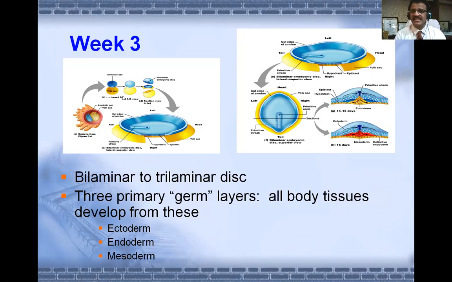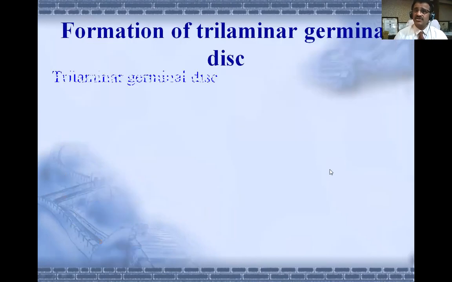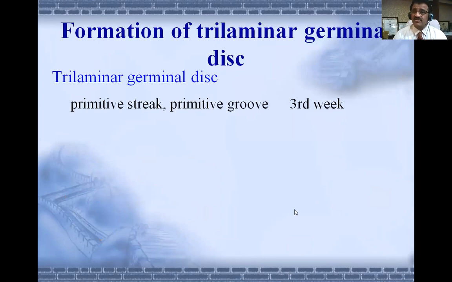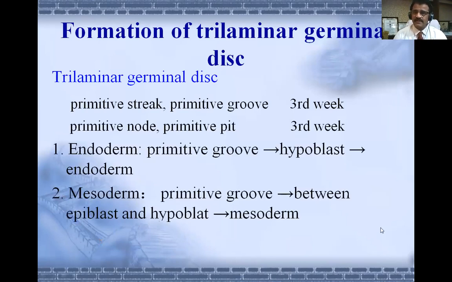So these layers are called germ layers. Germ means germinal layer. Germinal comes from germination, not from germs, not from kidney. All body tissues develop from this, and those are ectoderm, endoderm, and mesoderm. Formation of the trilaminar germinal disc takes place in the third week, and this is how the formation happens.